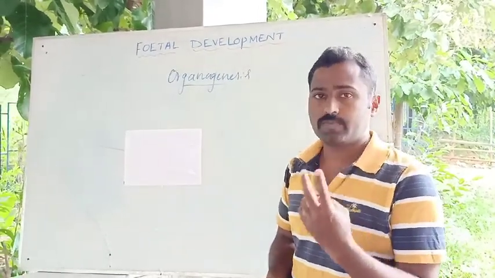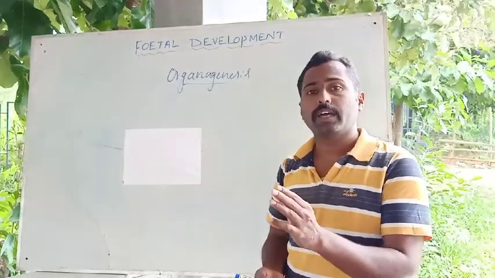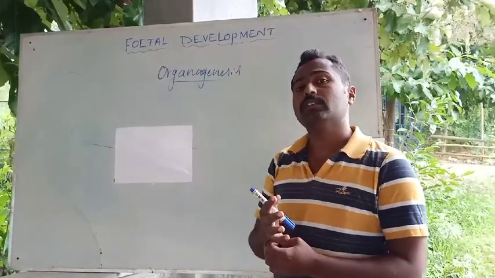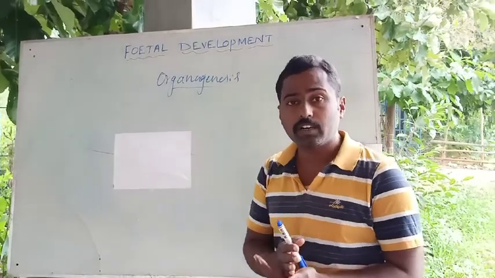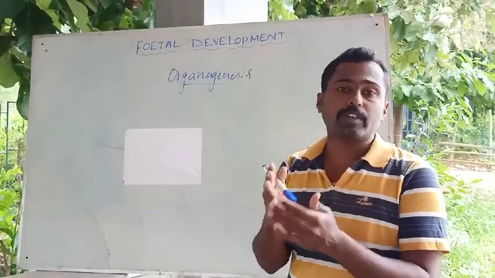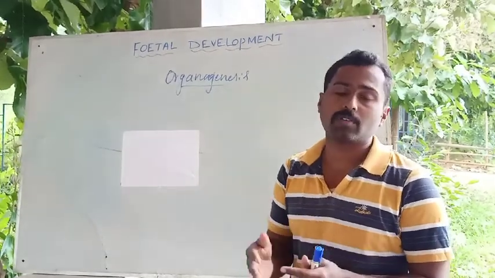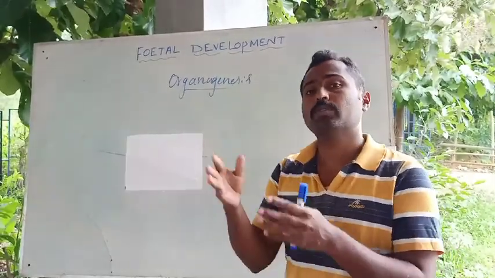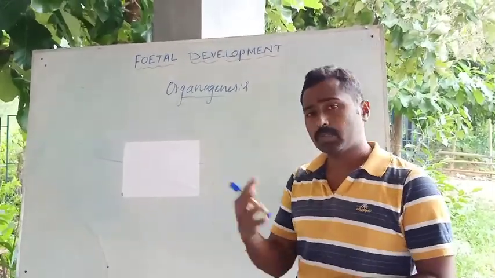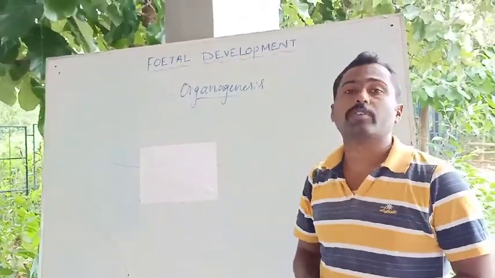See, there are two words. One is embryo, another one is fetus. When to call an embryo and when to call a fetus? Until the beginning of organs or organogenesis, we use the term embryo. That is from where the zygote splits and develops the morula, blastula and the gastrulation. Up to the differentiation of the three germinal layers, up to the 3 weeks of development, the term embryo we use.